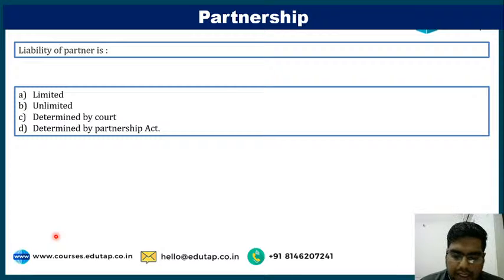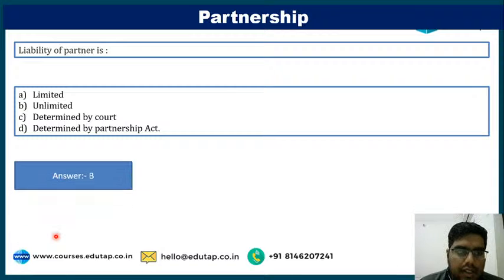Absolutely correct. Liability of a partner is unlimited. But why only 2-3 students are replying? Guys, you should be quick. In the examination, they won't give you more than 20 seconds to reply for this type of question. Very easy question.